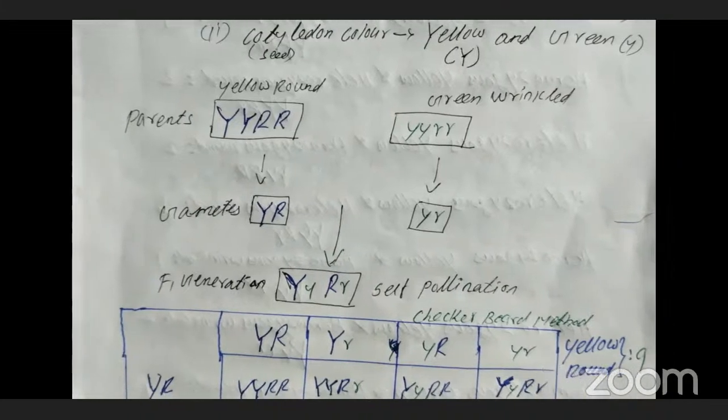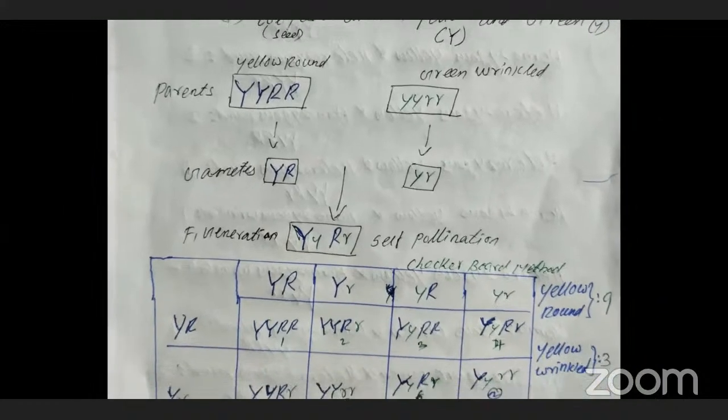So we are going to cross the two. Normally, you know very well that gametes undergo a segregation process. After that, the gametes fuse with each other and form a new zygote. Since these parents are homozygous, the gametes segregate as capital Y and capital R, and similarly the green wrinkled gametes segregate as small y and small r.